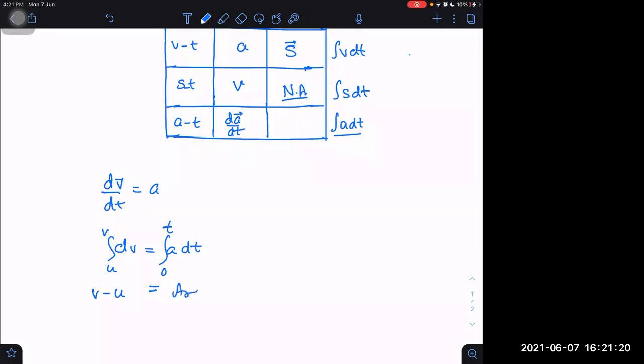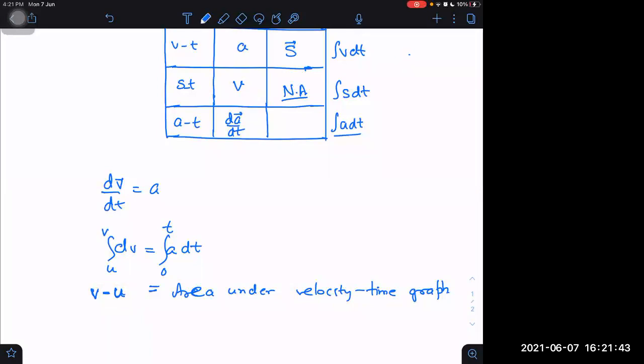So change in velocity is equal to the area under the velocity versus time graph. I have told it in the class, but you will again commit this mistake, I know from my experience. So I'm warning you, please, if possible, try to avoid this mistake. Remember, it is change in velocity.